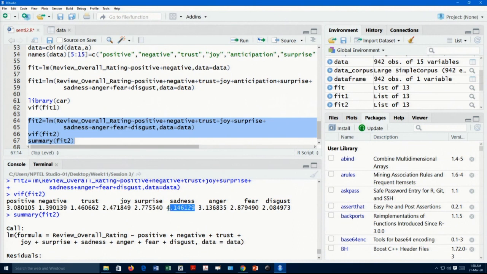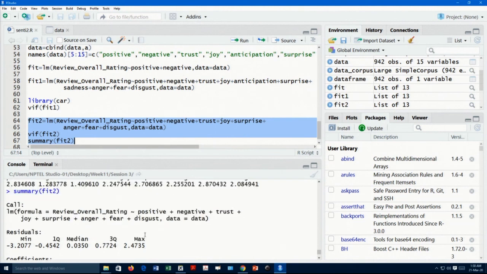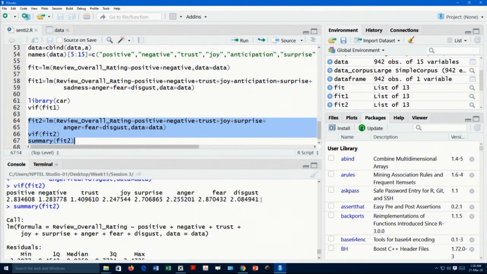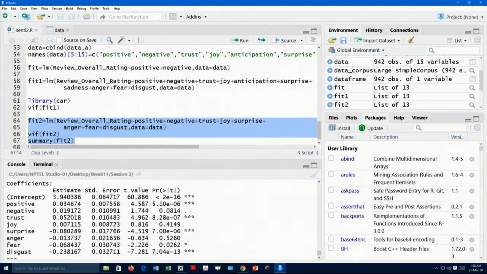Still sadness is high probably. So, I will also remove sadness from my model, and then I will run fit 2. After removing sadness, everybody's VIF is smaller than 4. So, no multicollinearity anymore, and this is my observation.